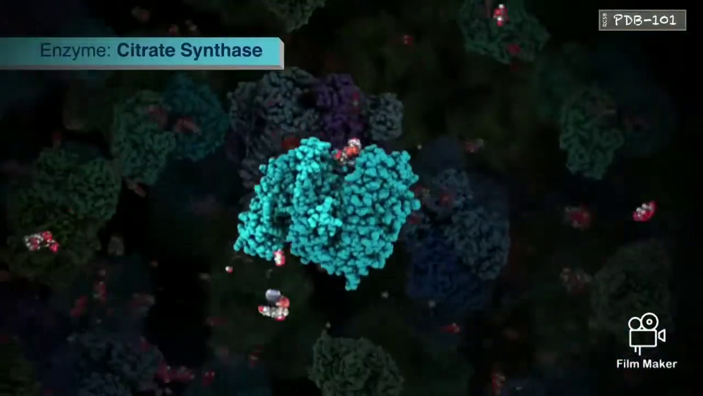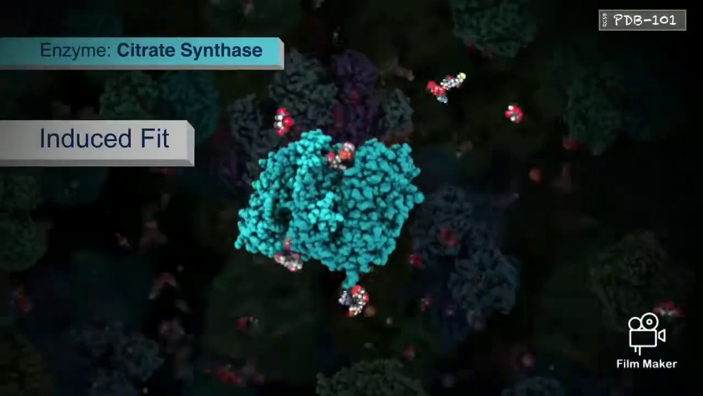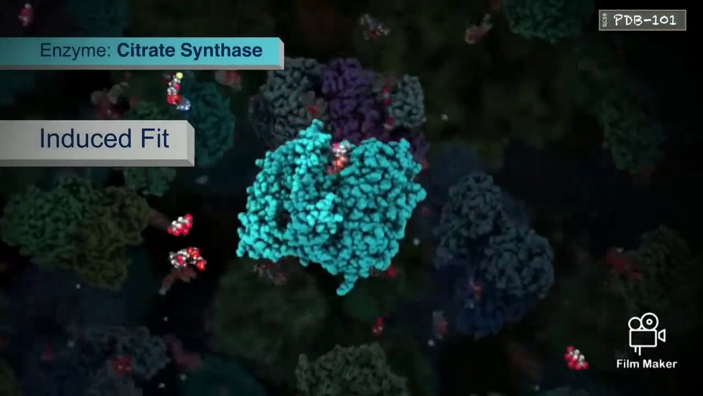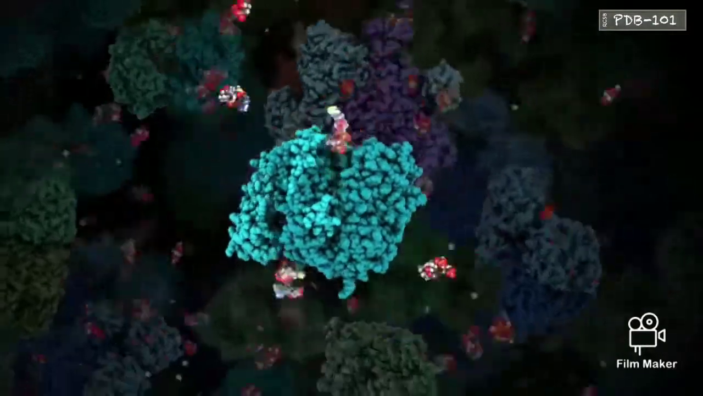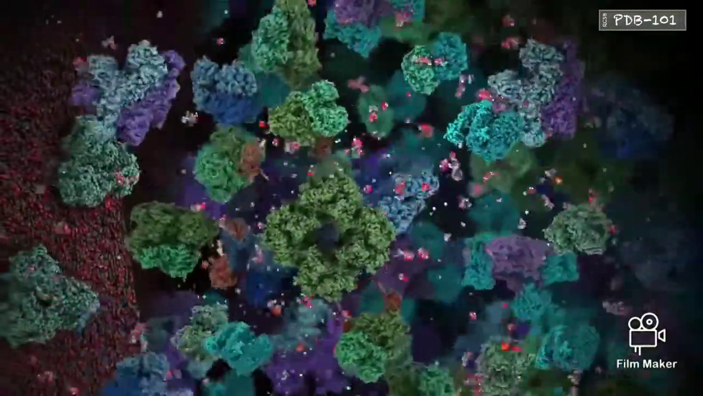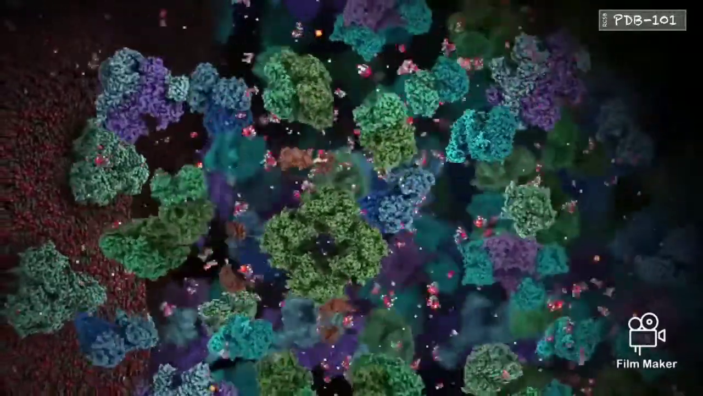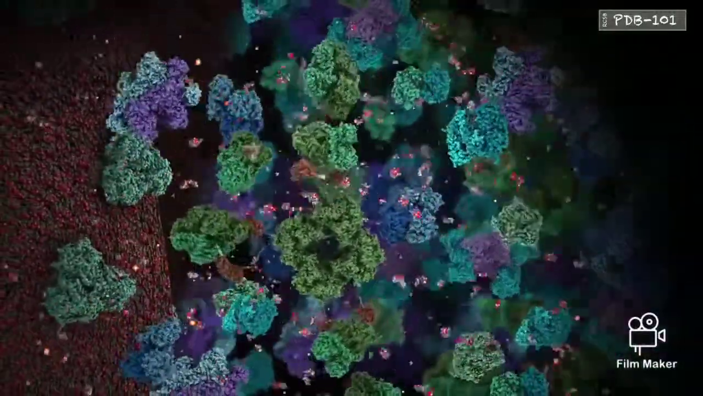Notice also that the shape of an active site is often flexible. Many enzymes surround their substrates, enclosing them to form the perfect environment for a reaction. Enzymes are fundamental to life on Earth, working every second of every day to maintain life processes in every cell.